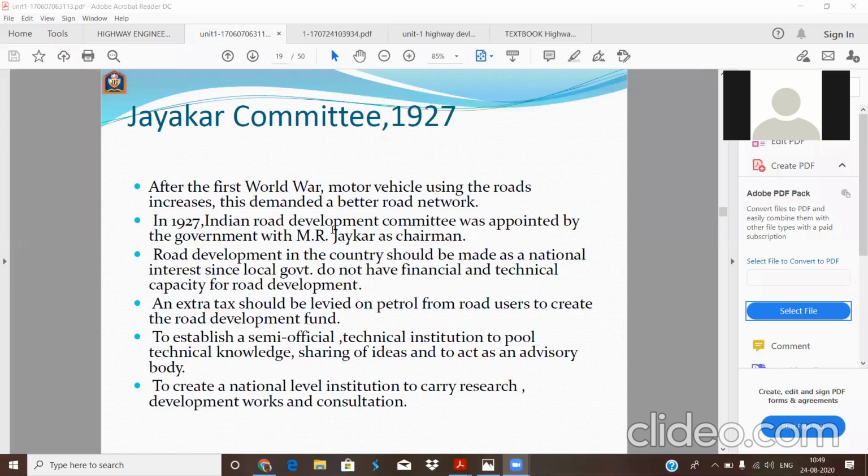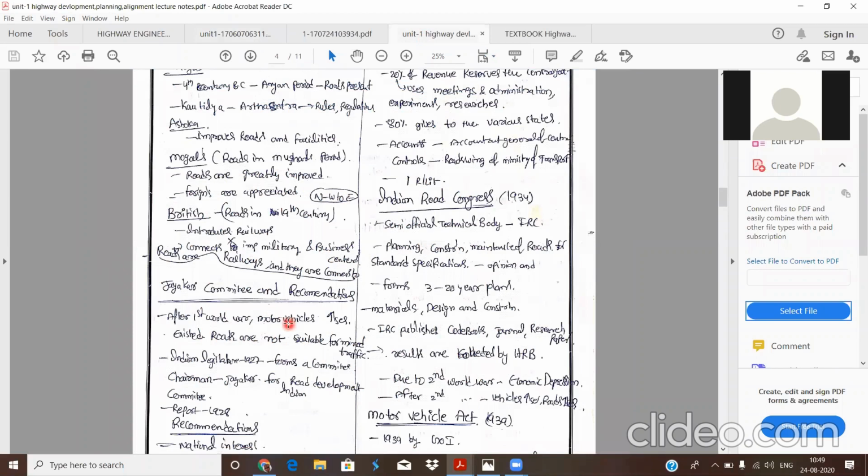After the Indian legislature formed the committee, its chairman or head was Jayakar. As per the name of this chairman, this committee is known as the Jayakar Committee. After the committee was formed, it traveled and researched in our country and all around the world, and gave its report in 1928.